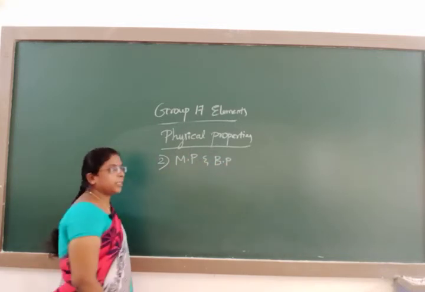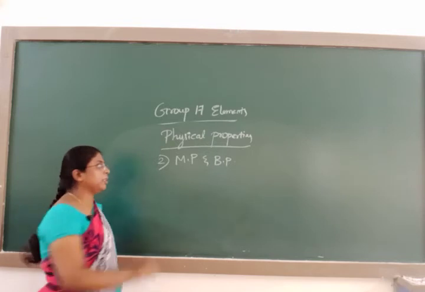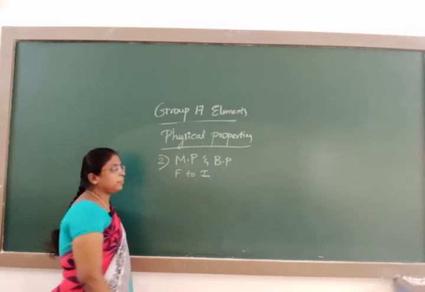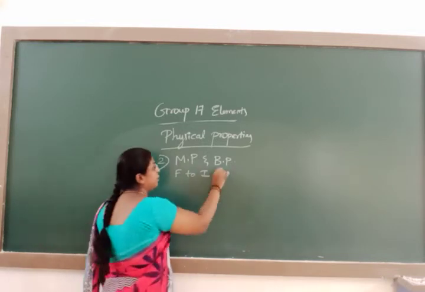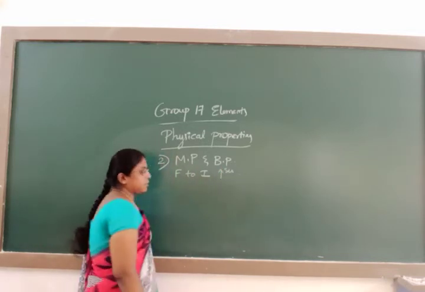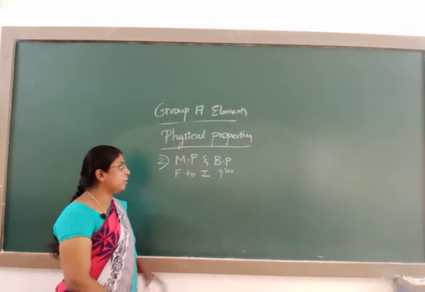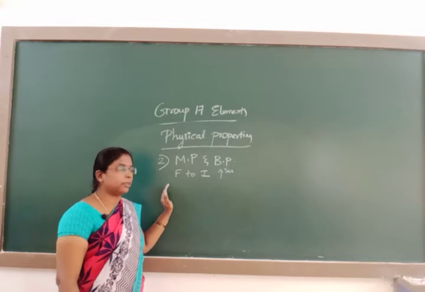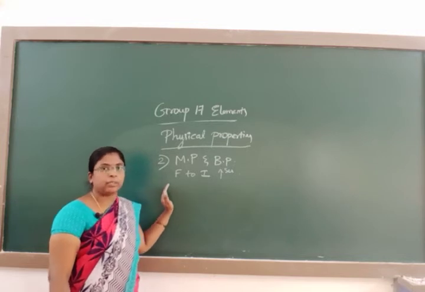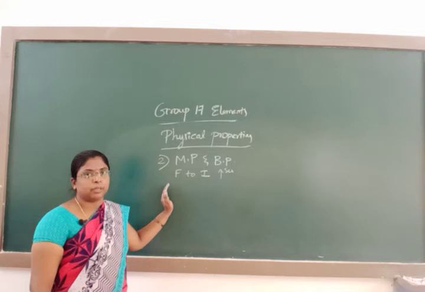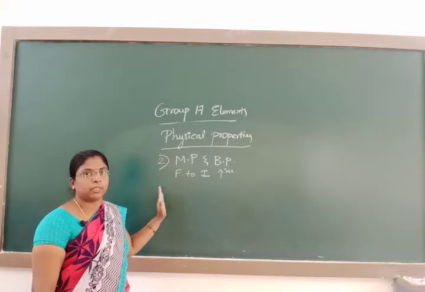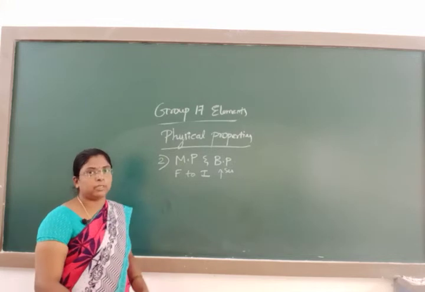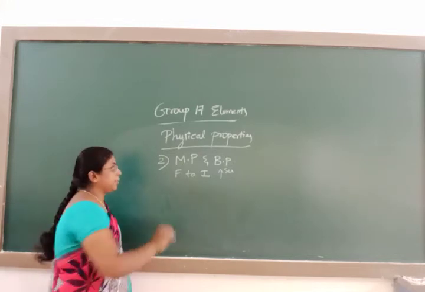The melting point and boiling point of these elements from fluorine to iodine increase down the group because of the increase in size and due to the increase in the magnitude of van der Waals forces. As the van der Waals forces increase, the melting point and boiling point also increase from fluorine to iodine.